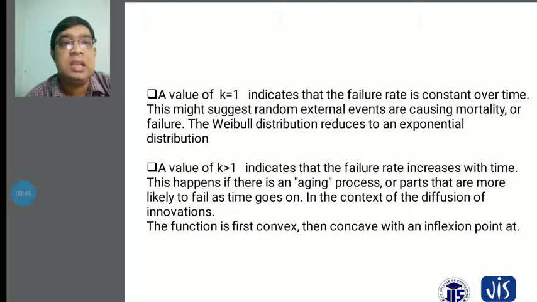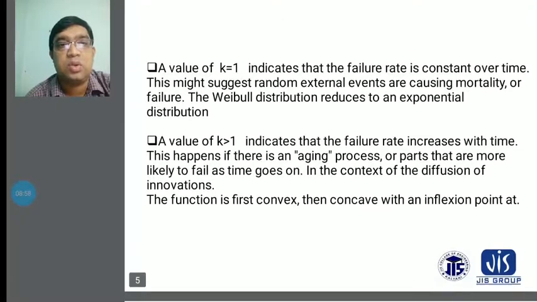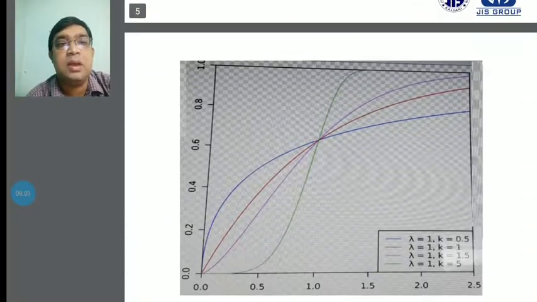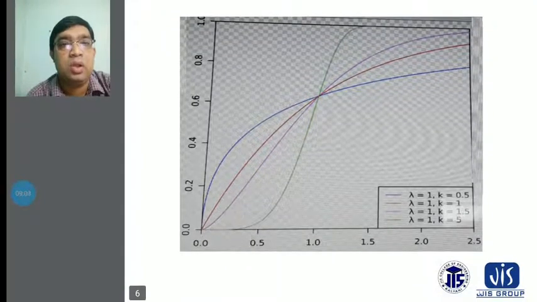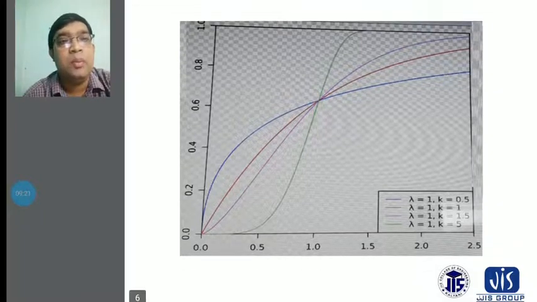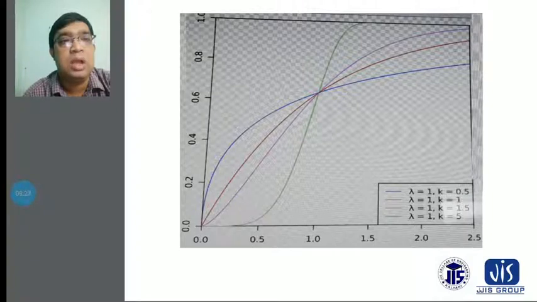Another thing, in the context of the diffusion of innovations, the function is first convex, with an inflection point, which is also considered. And you can see the figures according to the Weibull distribution: the lambda value is 1 and the k value is 0.5, and again the lambda value is 1 and the k value is 1. The blue colored diagram shows lambda equals 1 and k equals 0.5.